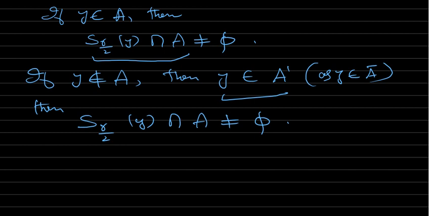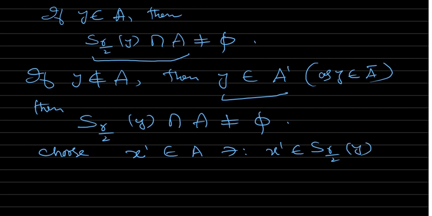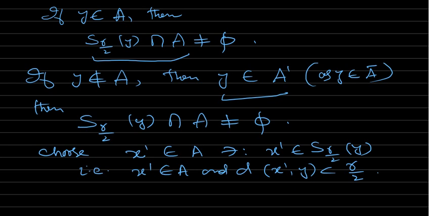So let's choose the point of intersection: choose x dash in A such that x dash also belongs to the sphere S R by 2 Y, that is, x dash lies in A and the distance between x dash and Y is less than R by 2.